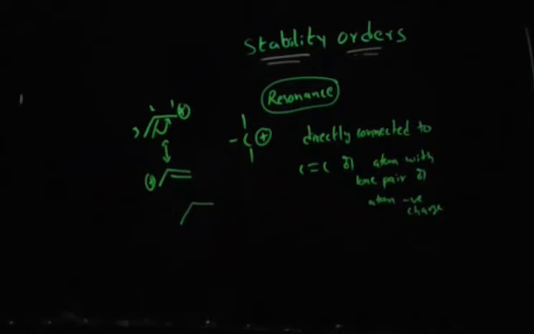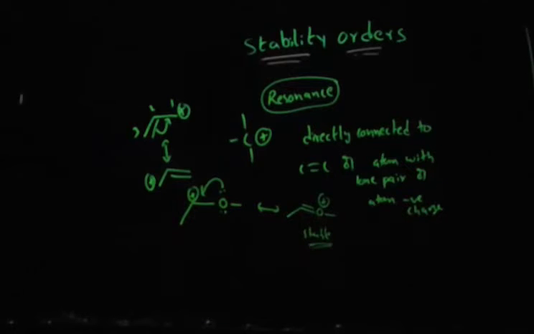Let's discuss the second possibility. If the positive charge is connected to an atom with a lone pair of electrons, again this lone pair will be involved in resonance with the positive charge. As a result, you get a stable resonance structure.